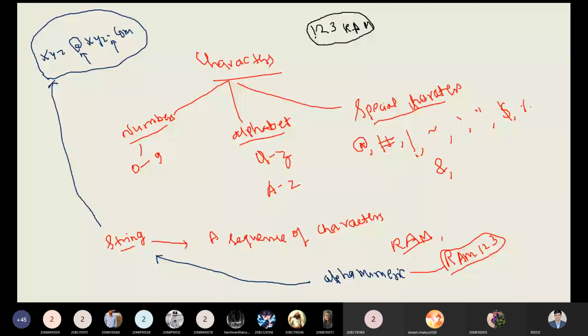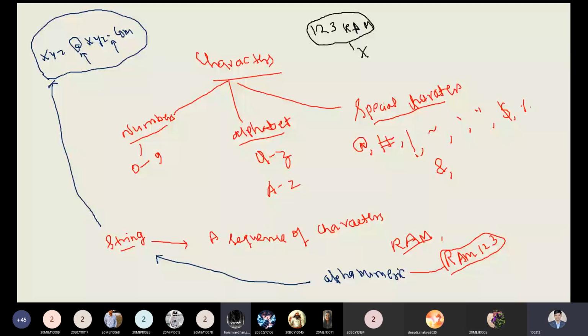This is the point. So this is not a valid string. There are some rules while defining a variable or while using a literal, and we must be aware of all those points, whether it is valid or invalid. So this is invalid actually. Thank you for asking this question. Now, in this slide, is it clear to all? Then I can move ahead.